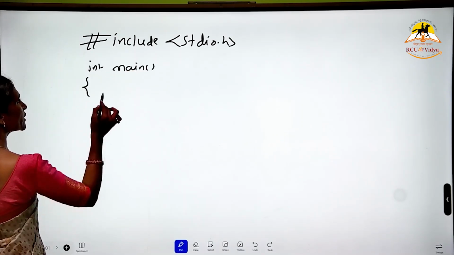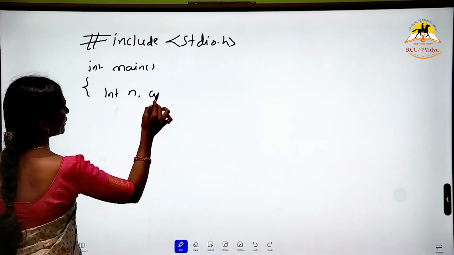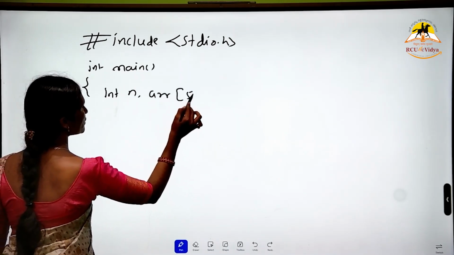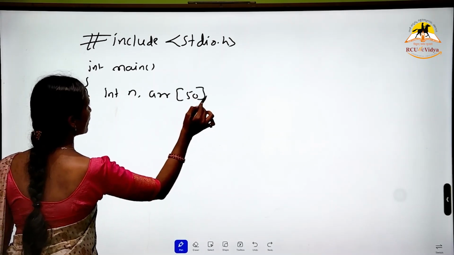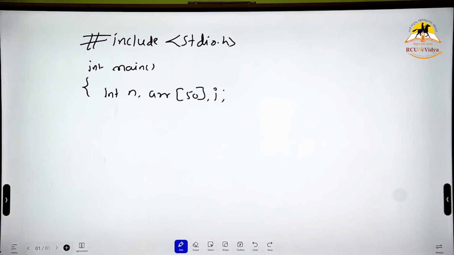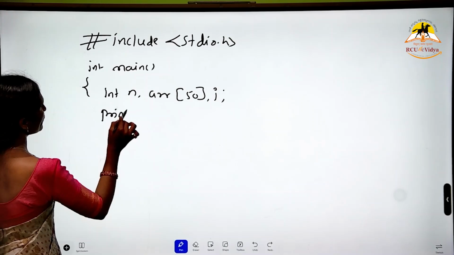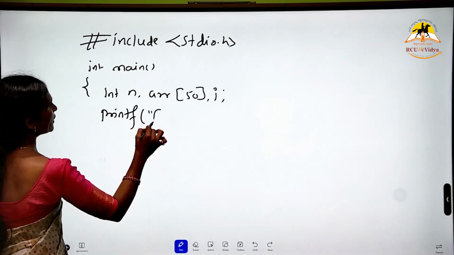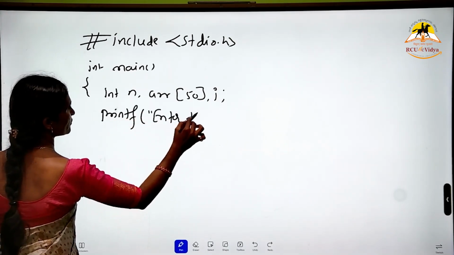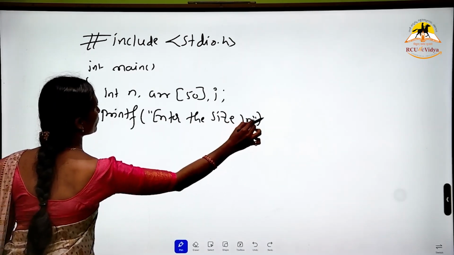What we are doing is taking an integer size n, then an array with size 50, and a counter i which represents the index. First we printf, asking the user to enter the size, because the default size is 50.